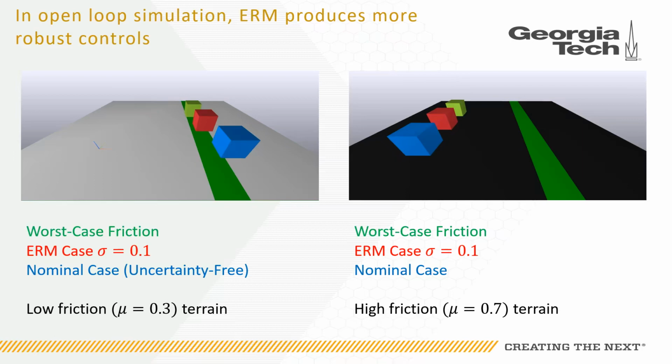On the right, we simulated the controls on terrain where the friction coefficient is higher than what we used in optimization, indicated by the darker color in the terrain.